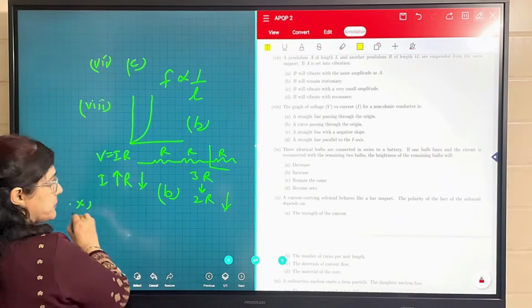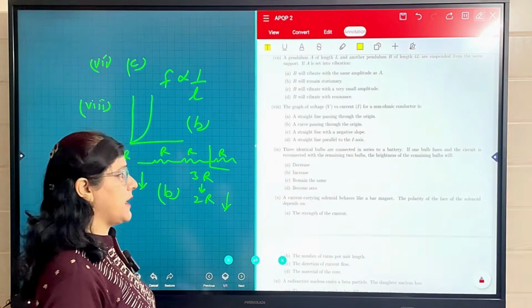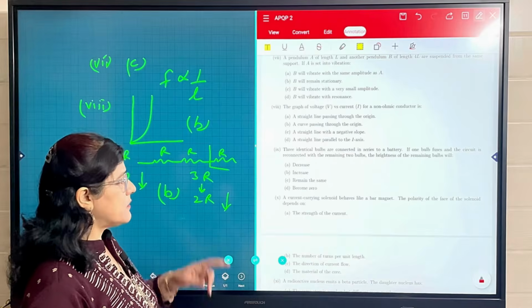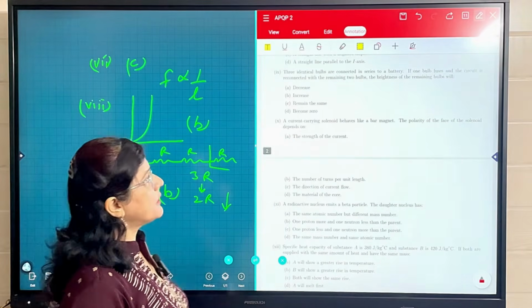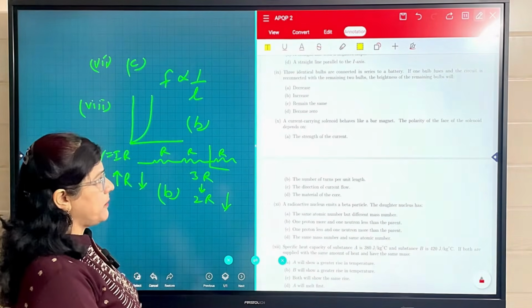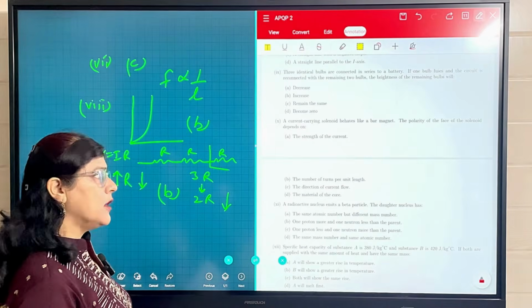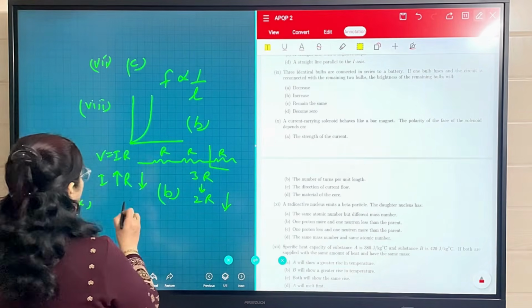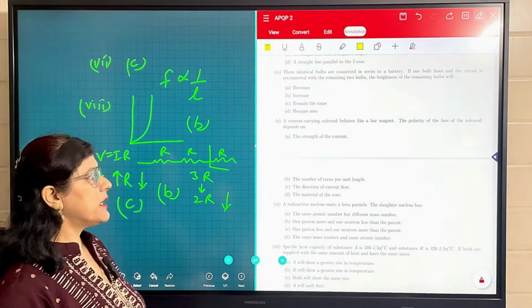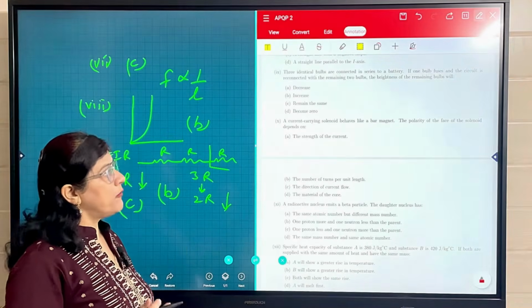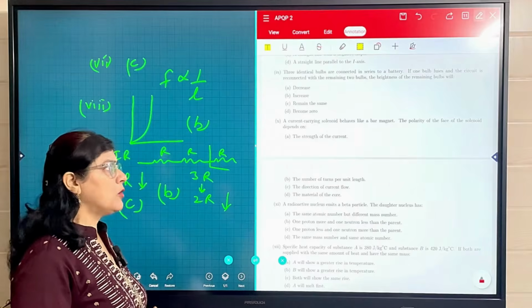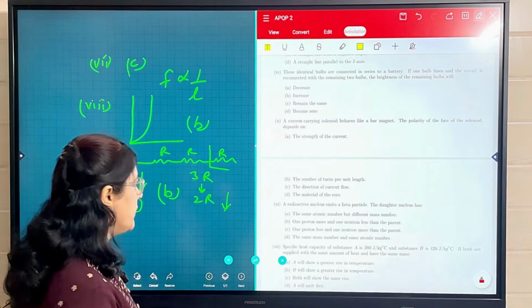In the 10th part, a current carrying solenoid behaves like a bar magnet. The polarity of the face of the solenoid depends on the strength of current? Strength of current, how can polarity depend on it? Or on the number of turns per unit length? Not that either. Option C is correct because polarity depends on the direction of flow of current. As we know from the clock rule, a north pole or south pole will be induced.